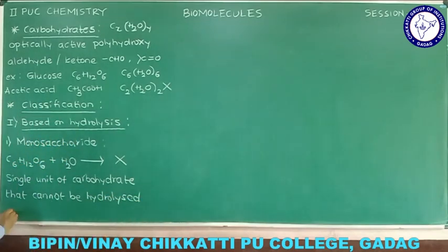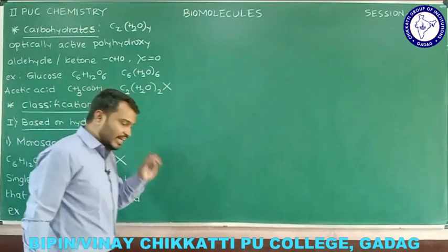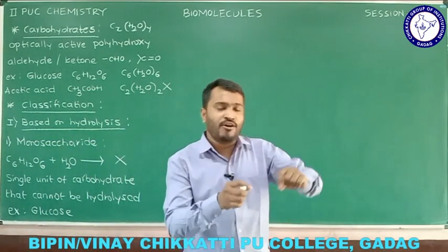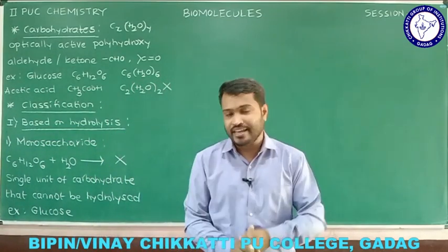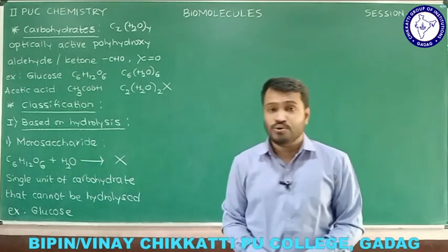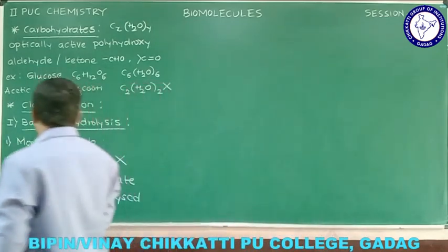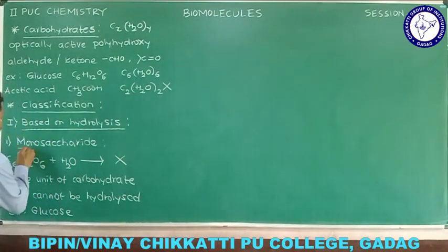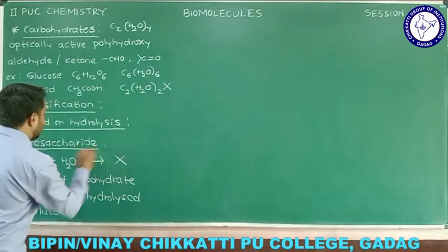And that we call a monosaccharide. And the example I told you already, glucose is the best example for monosaccharide. It has a single unit of carbohydrate and you cannot hydrolyze it further. So that is the first type of carbohydrate, the monosaccharide. So that is all about the type based on hydrolysis, the monosaccharide.